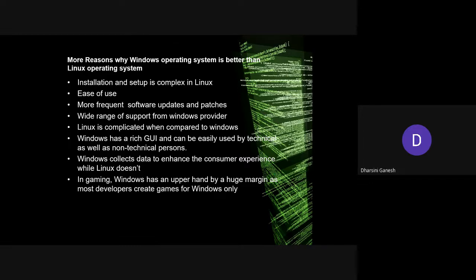More frequent software updates and patches in Windows. Wide range of support from the Windows provider, as we know, 24/7. Linux is complicated when compared to Windows. Windows has a rich GUI and can be easily used by technical as well as non-technical persons. Windows collects data to enhance the consumer experience while Linux doesn't. Last one, in gaming, Windows has the upper hand, of course, by a huge margin, as most developers create games on Windows only, but not on Linux.